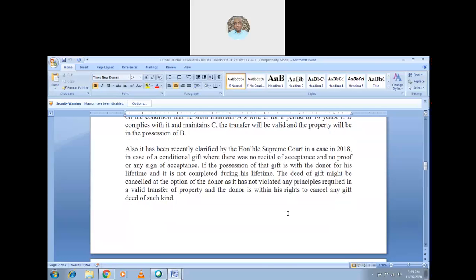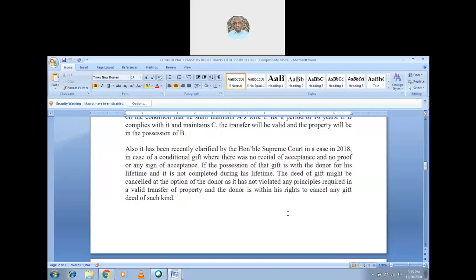If the possession of that gift is with the donor for his lifetime and it is not completed during his lifetime, the deed of gift might be cancelled. As it has not violated any principle regarding valid transfer of property, the donor is within his right to cancel any gift or deed of such a kind.